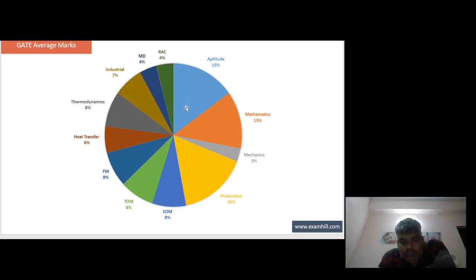This is the GATE average marks from the different subjects. Aptitude 15%, Mathematics 13%, Mechanics 3%, Production 16%, SOM 8%, TOM (Theory of Machines) 8%, Fluid Mechanics 8%, Heat Transfer 6%, Thermodynamics 8%, Industrial 7%, Machine Design 4%, RAC 4%. This is the pie chart of the subject percentages.